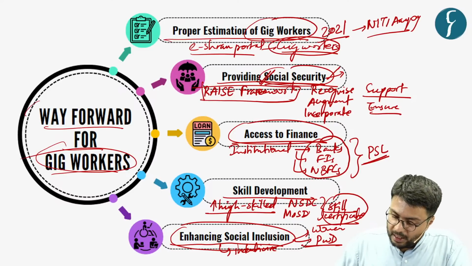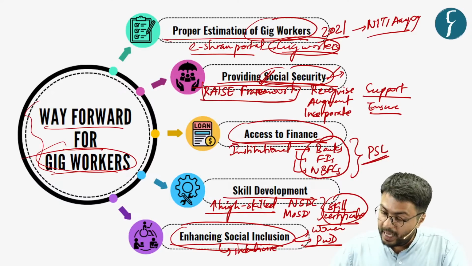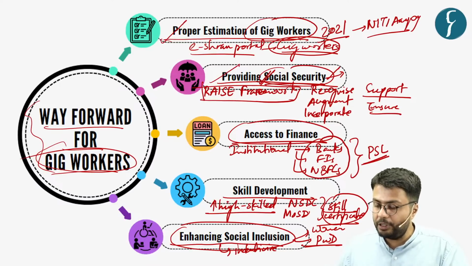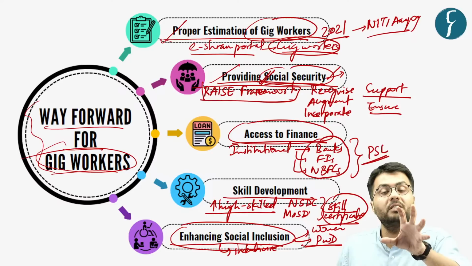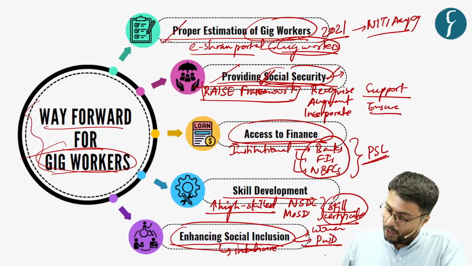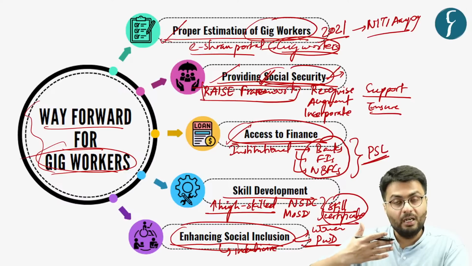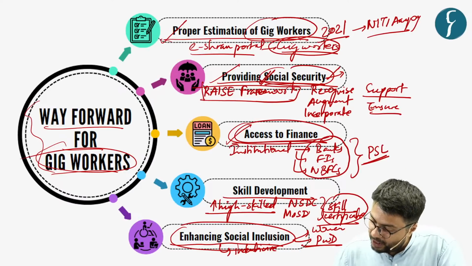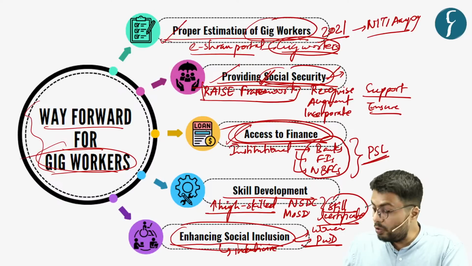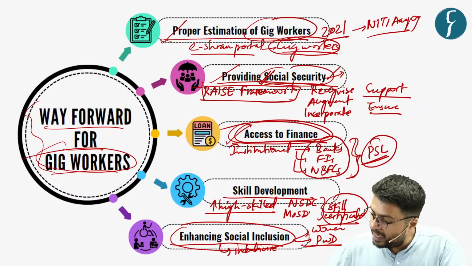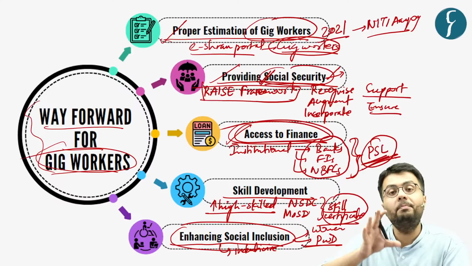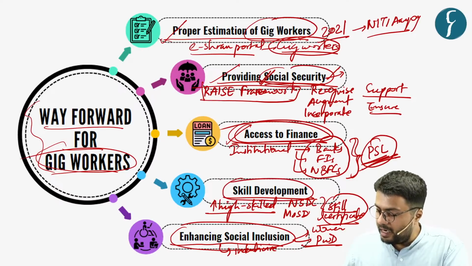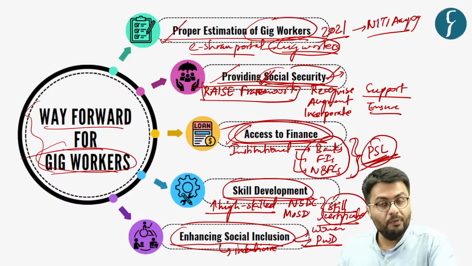So all these are suggestive ways forward, which should first estimate how many gig workers there are, and based on this estimation, the government should look to provide these workers with some sense of social security. Additionally, to prevent these workers from being controlled by platform companies, we need to provide them with institutional finances. And also, this institutional finance should be classified as lending under the priority sector lending criteria. Further, to enhance their skill levels, we also need to provide them with a skill certificate.